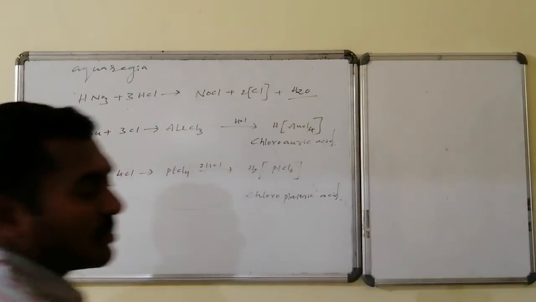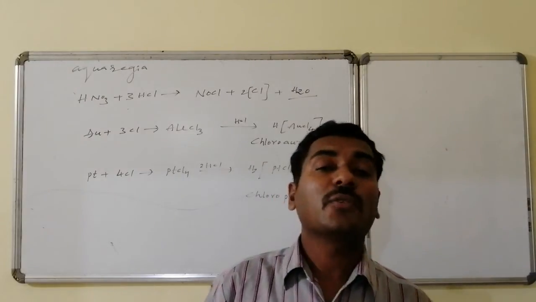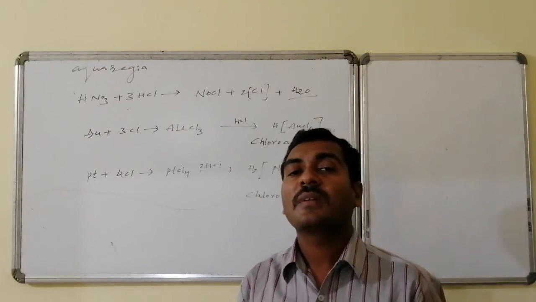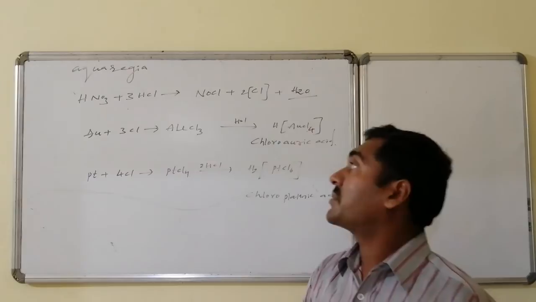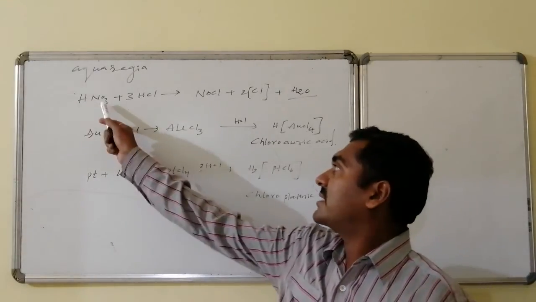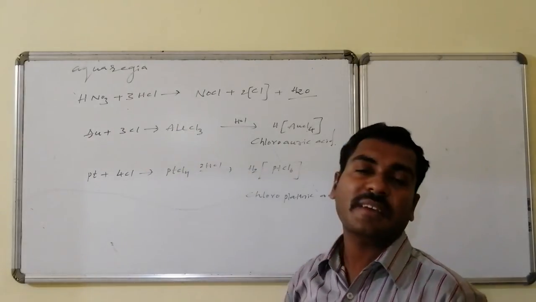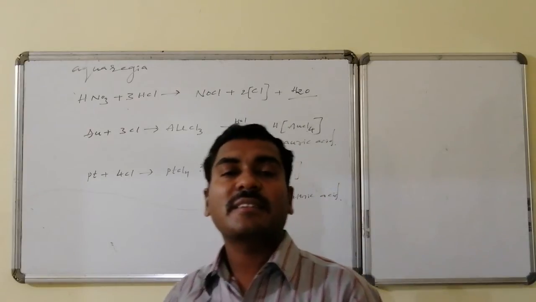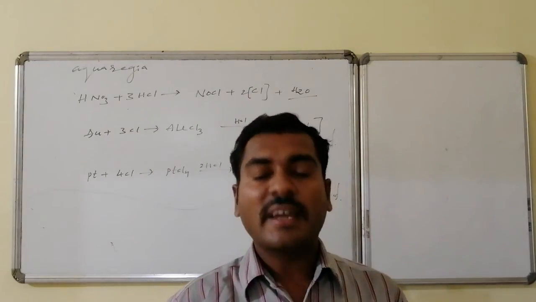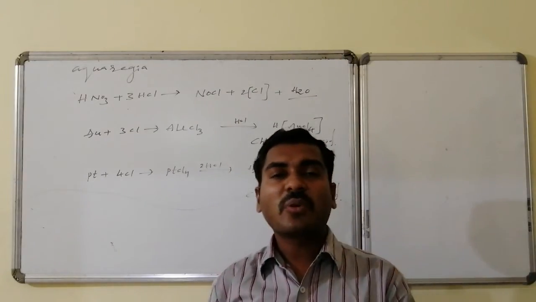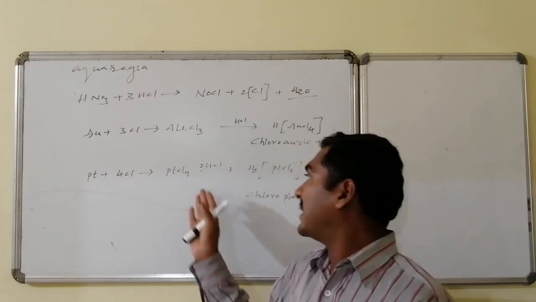HCl is also used in the preparation of royal water, that is aqua regia, which readily dissolves noble metals like gold as well as platinum. In the formation of royal water aqua regia, a 1:3 ratio of HNO3 and HCl is taken, that is one part HNO3 and three parts HCl. As a result of the reaction, it leads to the formation of nitrosyl chloride followed by nascent chlorine, that is atomic chlorine, which has more reactivity and readily combines with gold and platinum and forms AuCl3 and PtCl4.